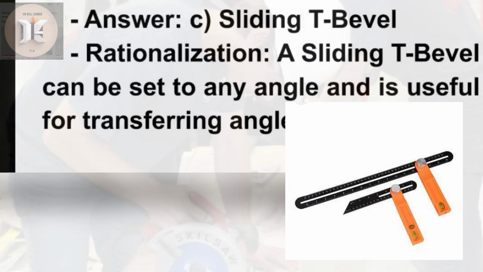Answer. C. Sliding T-bevel. Rationalization. A sliding T-bevel can be set to any angle and is useful for transferring angles.